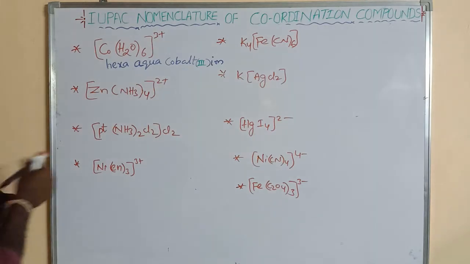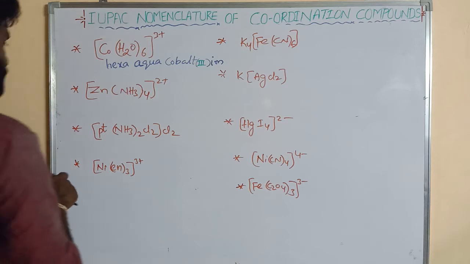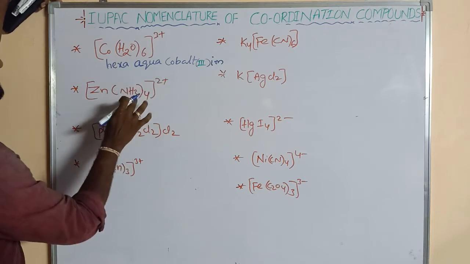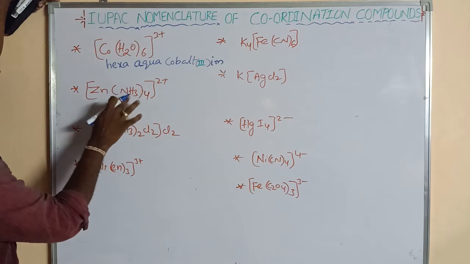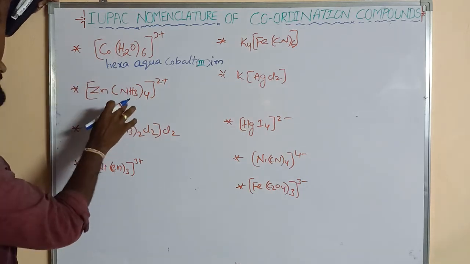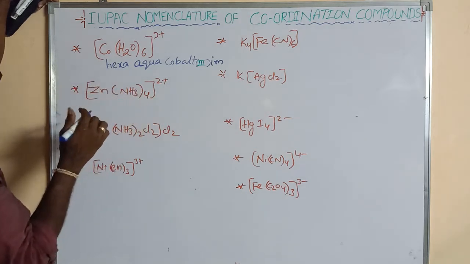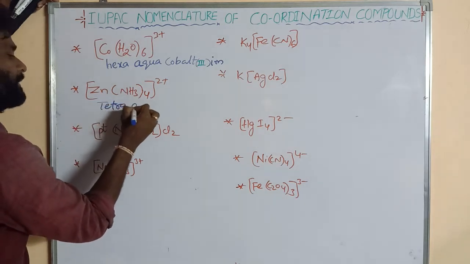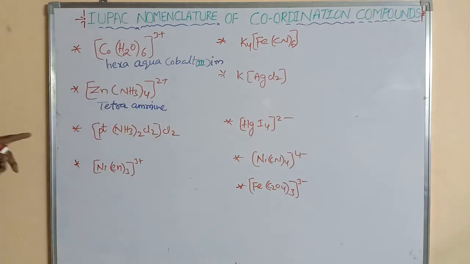Next goes to another compound. This is also a positive complex. Here this is the ligand and this is the central metal atom. NH3 is the neutral ligand, and its name is amine. How many amines are there? Four, and 4 means tetra, so tetraammine, and here zinc.